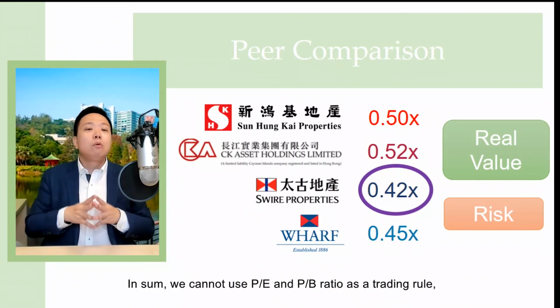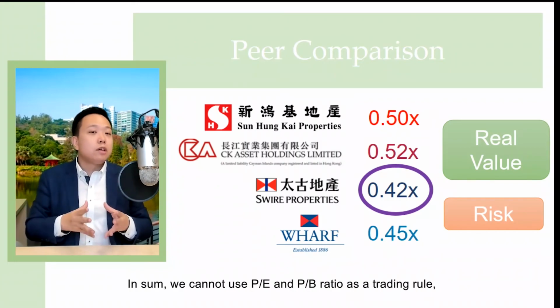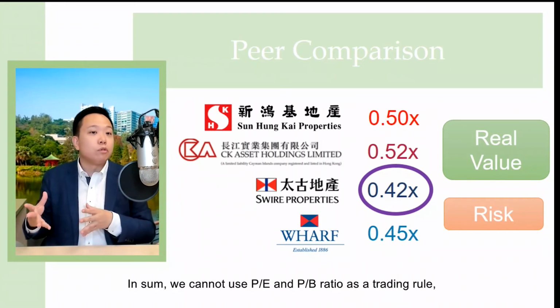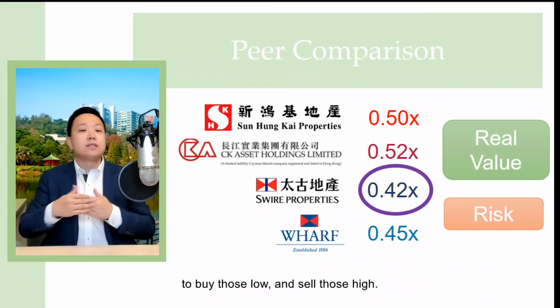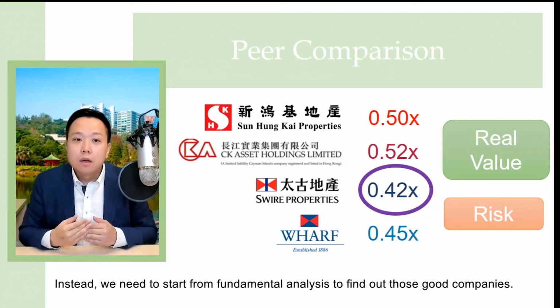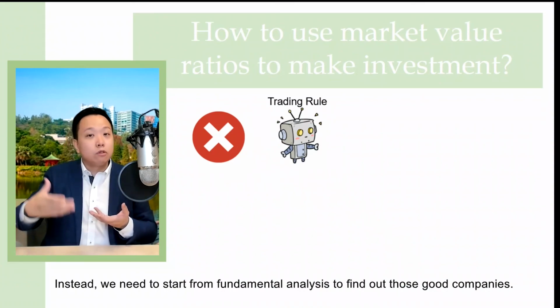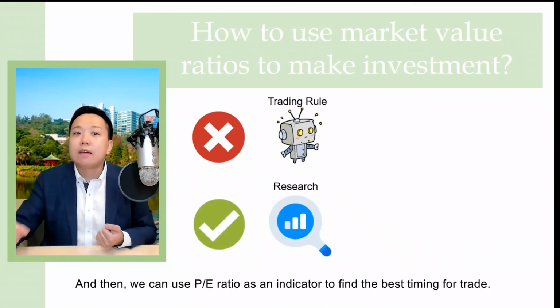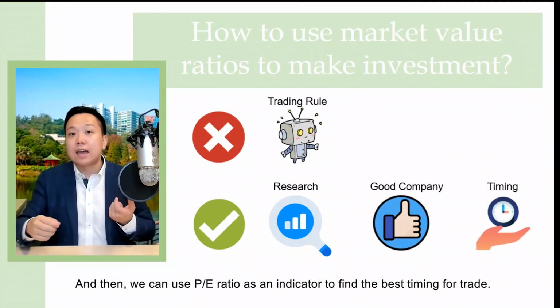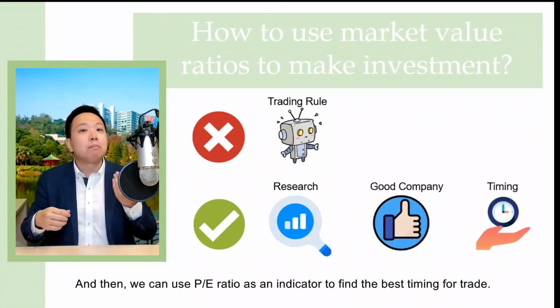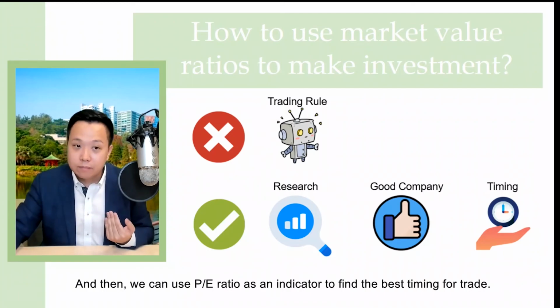So in sum, I hope you understand that we cannot use PE ratio or PB ratio as a trading rule, so buy those low and then sell those high. But instead, we need to start from fundamental analysis by finding out those good companies, and then we use the PE ratio as an indicator to pick the best timing to trade.